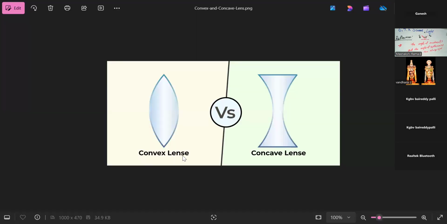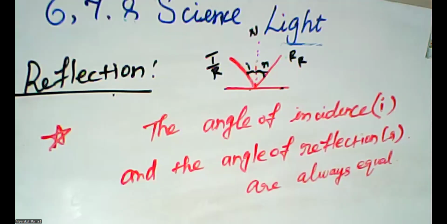So this is a convex lens. This is a concave lens. This is convex and this is concave. Just imagine how the light passes through here, how the light is reflected. So this is the picture of the convex and concave lens.